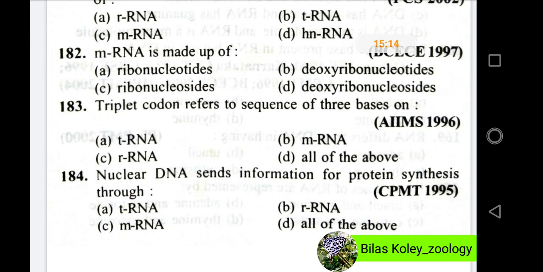Now question number 182. mRNA is made up of, and the options are ribonucleotides, deoxyribonucleotides, ribonucleoside, deoxyribonucleoside. In these questions, the right option will be option A, ribonucleotides.